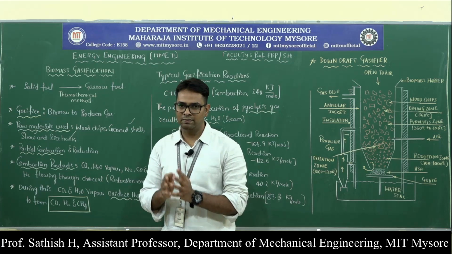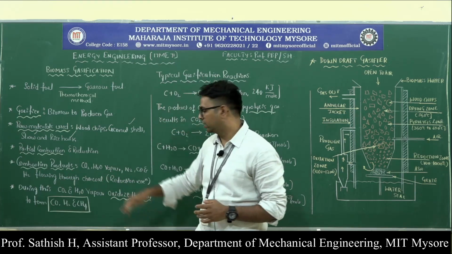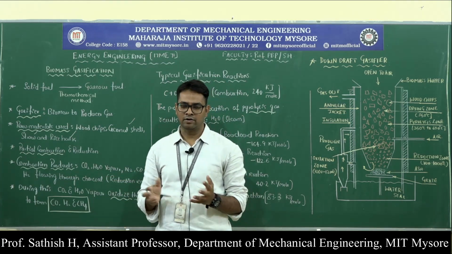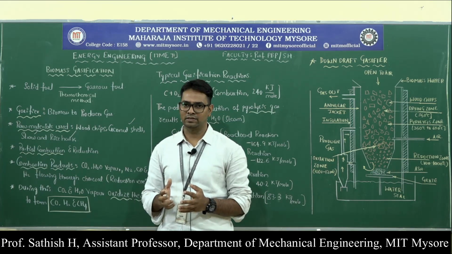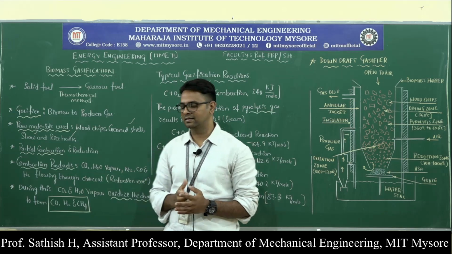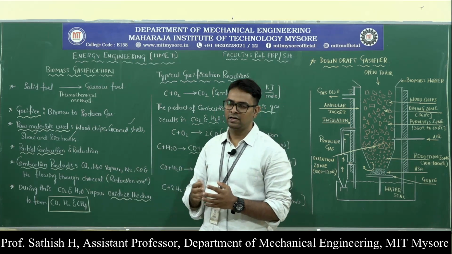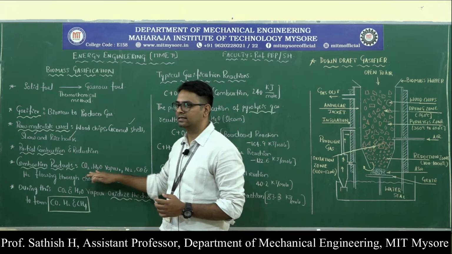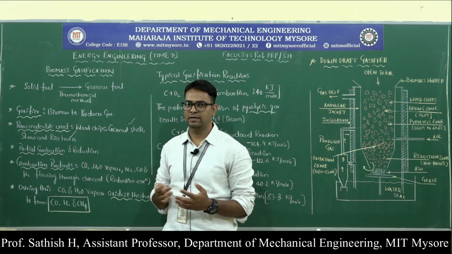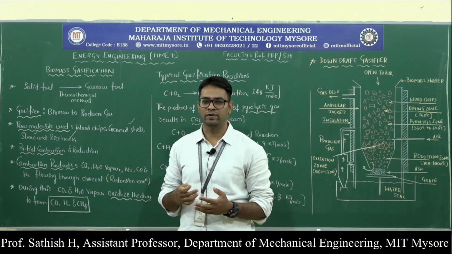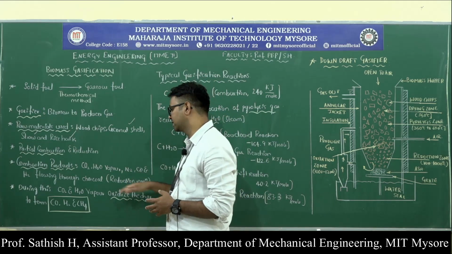So what happens in the combustion process? The product of combustion is normally carbon dioxide. When the raw material burns, it releases byproducts, that is, gases. For example, if you take wood chips and coconut shell in the gasifier and burn them, they will release carbon dioxide, and there will be water vapor, because wood has a certain quantity of moisture, which when burned converts into water vapor as well, along with nitrogen, carbon monoxide and hydrogen.